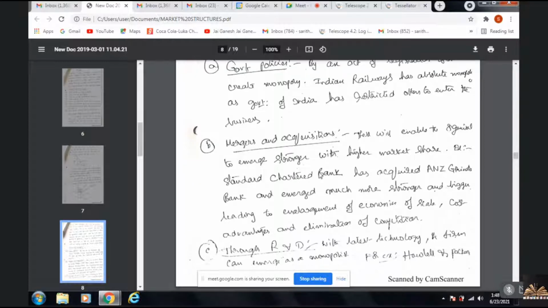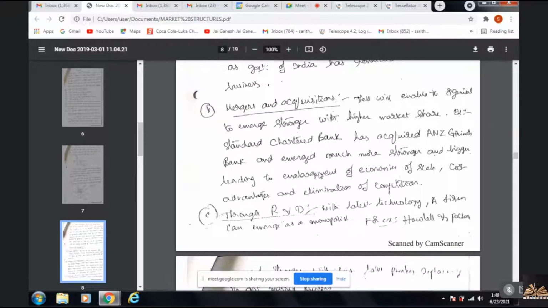Now coming to mergers and acquisitions, in accounting terms we call it amalgamation. Amalgamation is nothing but a weaker company being taken over by a stronger company, as Uber Eats was taken over by Zomato, or Vodafone was taken over by Idea. We can also give the example of ANZ Bank merged with Standard Chartered Bank.